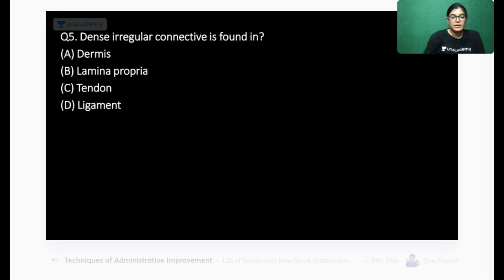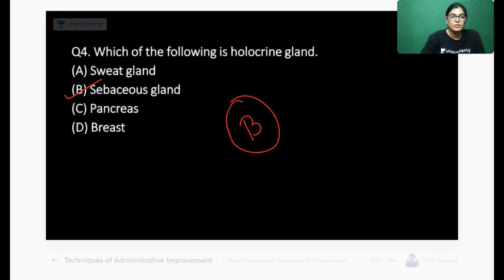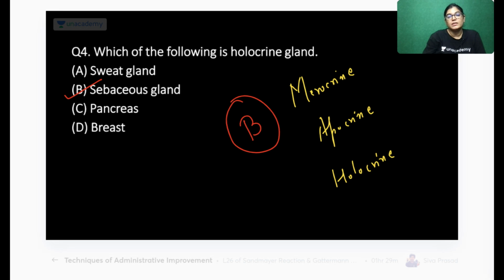Before that, I just want to tell you the difference between 3 types of gland. One is merocrine gland, the other is apocrine, and the third one is holocrine. These are the 3 varieties based on the mode of secretion and excretion of the exocrine gland. Sweat gland is actually merocrine type of gland. In this case, not a single part of the cell is lost or distorted during the process of secretion.